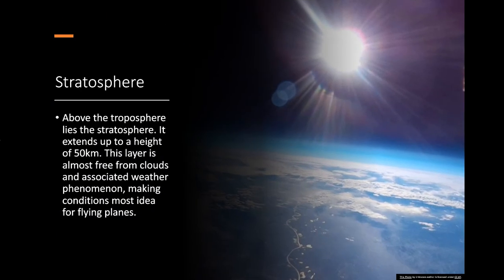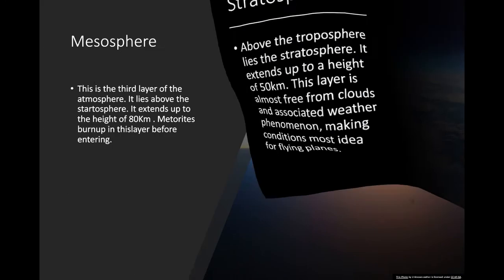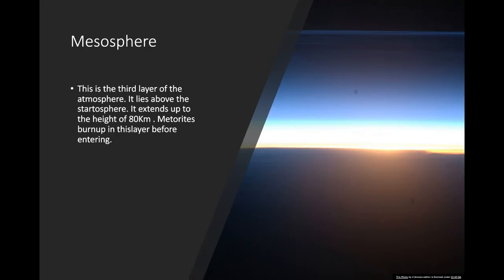Stratosphere. Above the troposphere lies the stratosphere. It extends up to a height of 50 kilometers. This layer is almost free from clouds and associated weather phenomena, making conditions most ideal for flying planes. Mesosphere. This is the third layer of the atmosphere. It lies above the stratosphere. It extends up to the height of 80 kilometers. Meteorites burn up in this layer before entering.